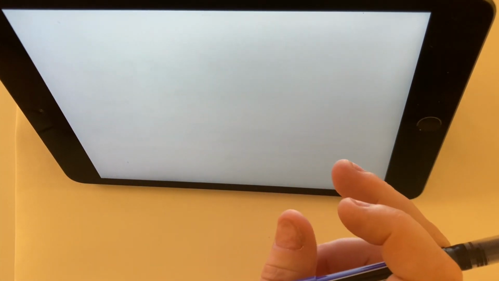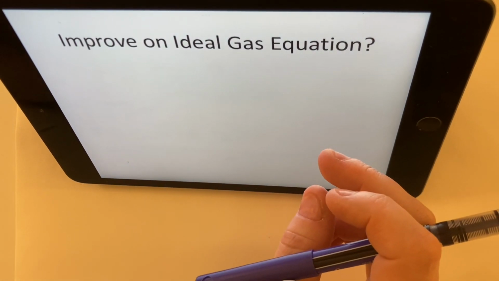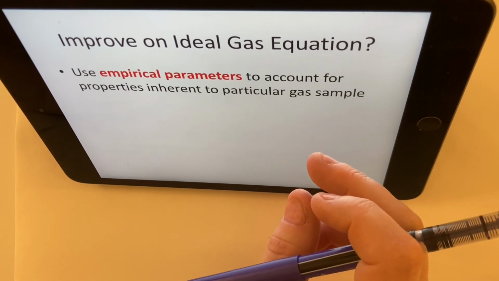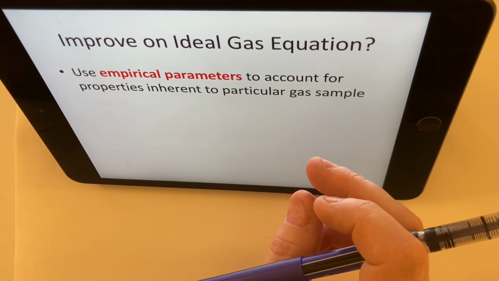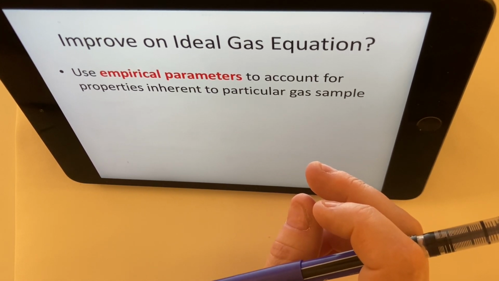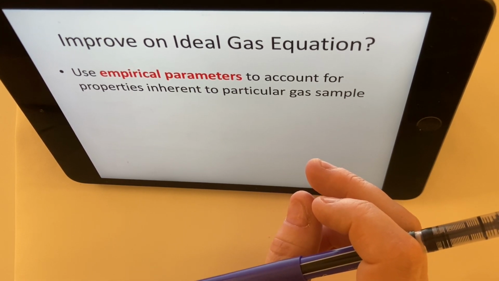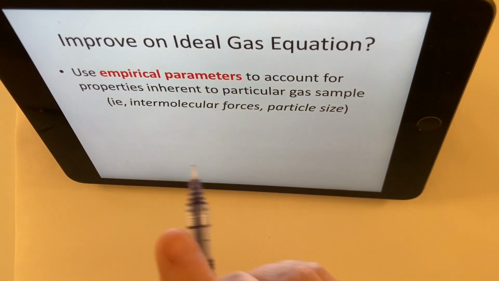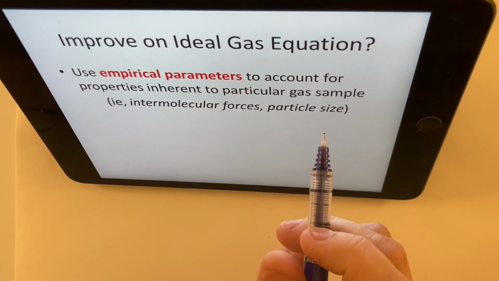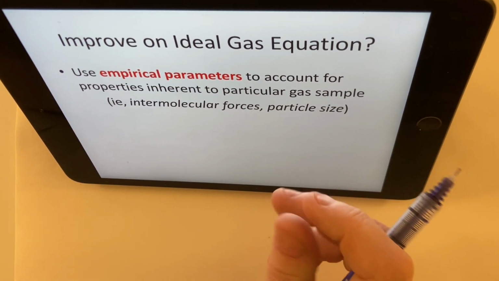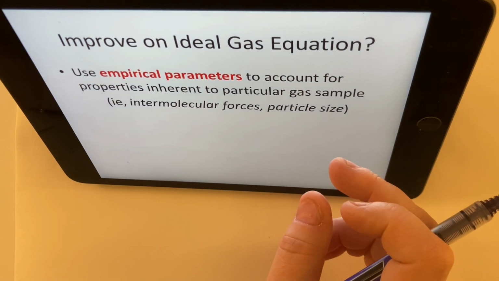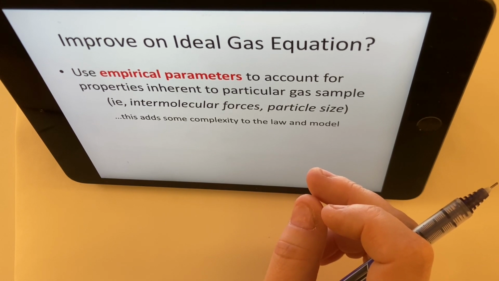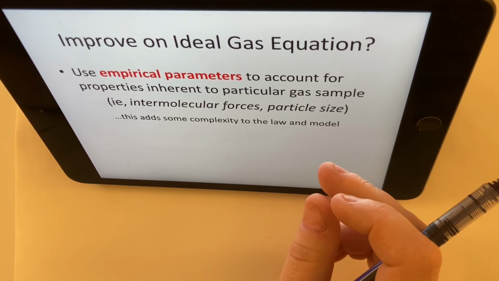So what do you do in those circumstances? Well, you can try to improve on this law to account for more extreme experimental conditions. And to do that, you're going to have to factor in the sizes of particles and their repulsions and the particular type of particle and their attractive intermolecular forces. So empirical parameters, that's based on experiment. It depends on whether you're dealing with hydrogen gas, methane gas, fluorine gas. It's all going to vary a bit. So that's going to add some complexity to the law if we're going to incorporate some empirical parameters.